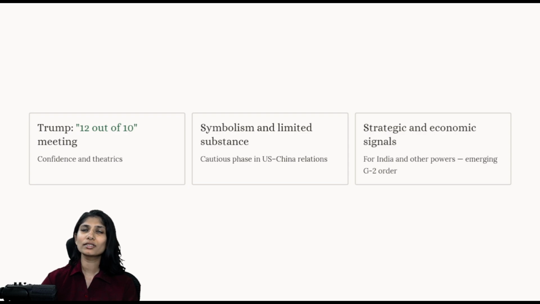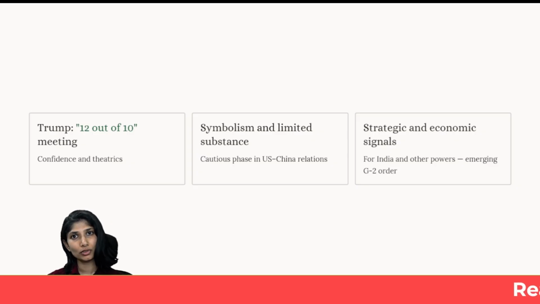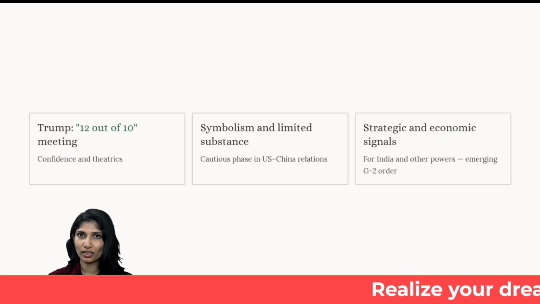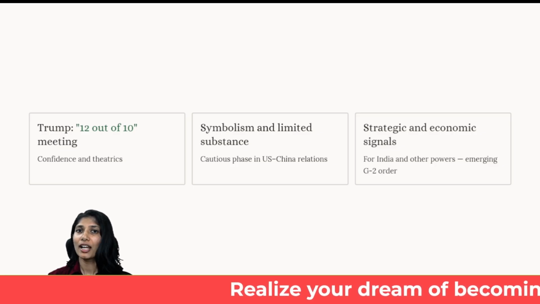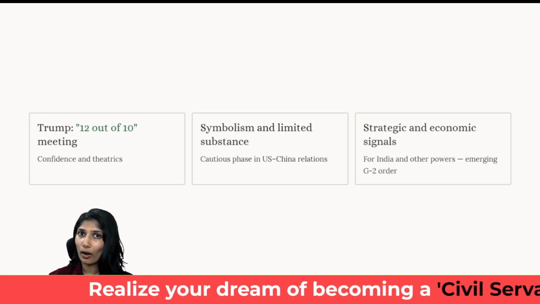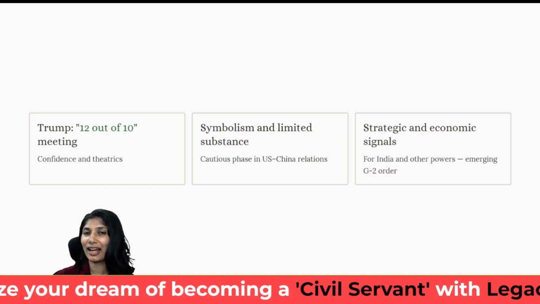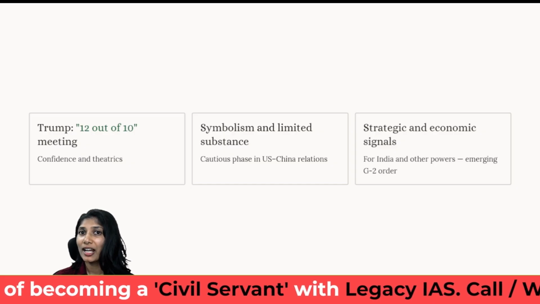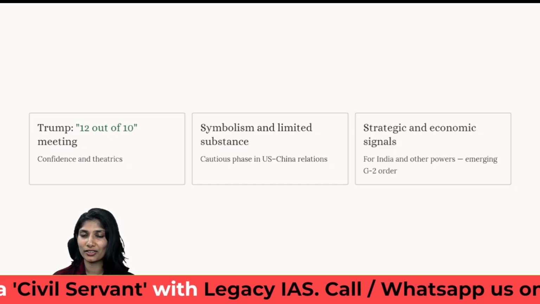Now Trump, in his own style of hyperbole, when asked how the meeting went, told White House reporters that if the meeting was rated from 0 to 10, with 10 being best, it was a 12. And he also claimed that it was an amazing meeting. Here we will see a lot of symbolism and limited substance in US-China relations. This is a very important historic moment, watched by all the Western allies as well as middle powers, especially India, Japan, Australia, and Brazil.